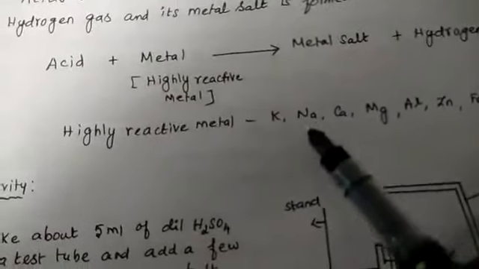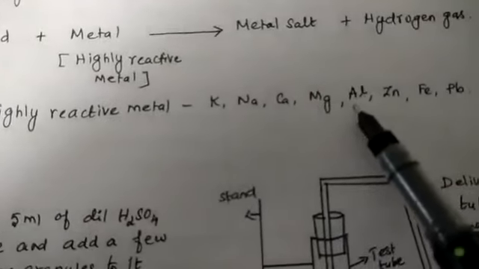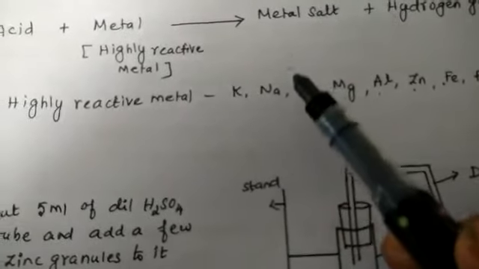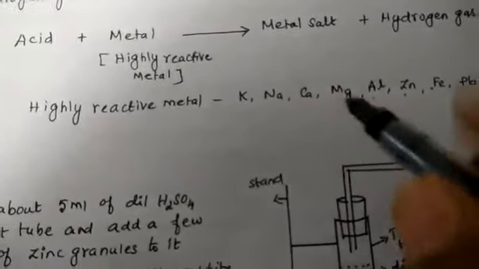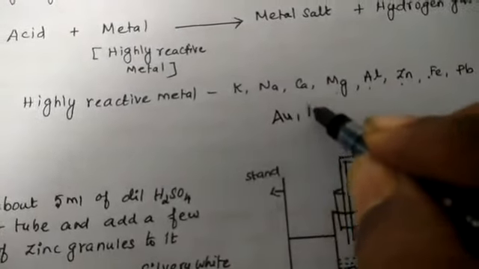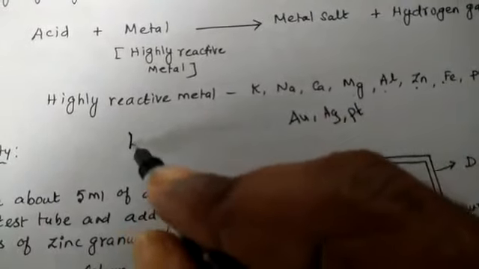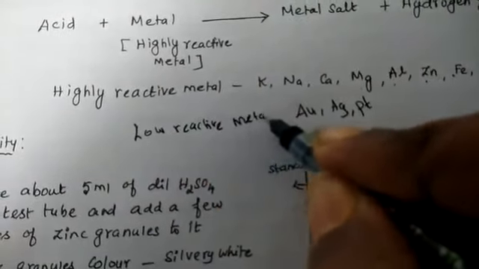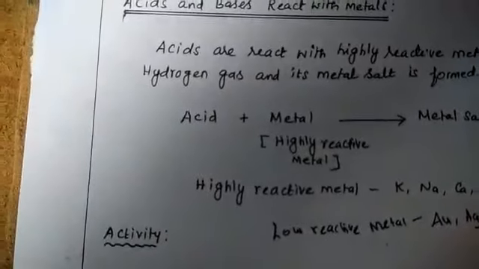Examples of highly reactive metals: potassium, sodium, calcium, magnesium, aluminium, zinc, iron, lead. These are all reactive metals. But gold, silver, and platinum are low reactive metals, so they do not react with the acid.